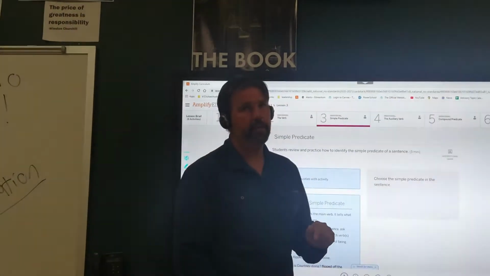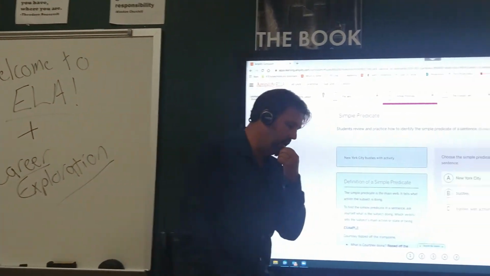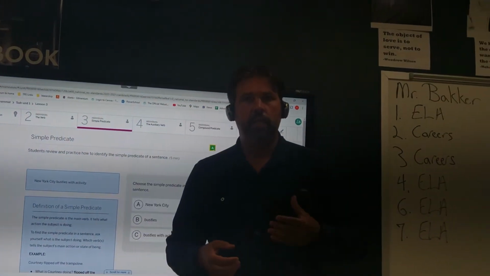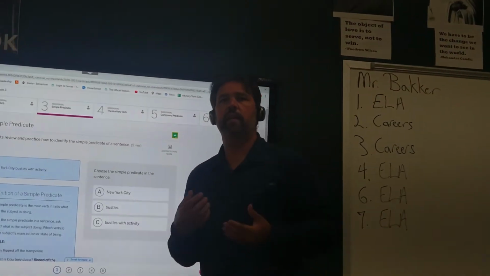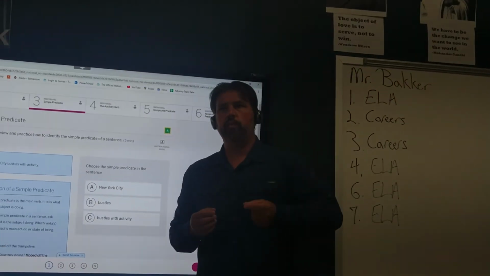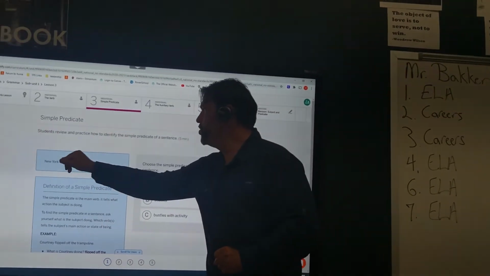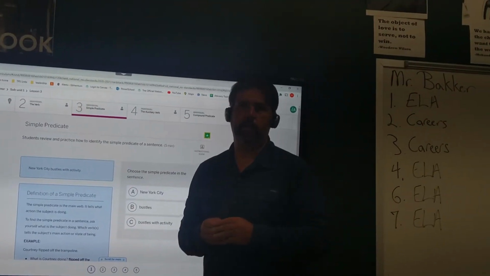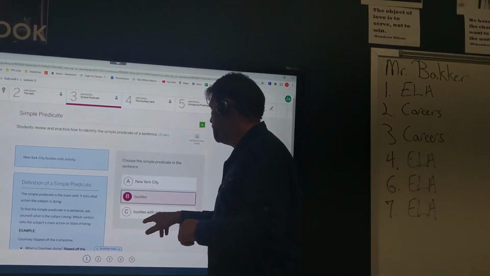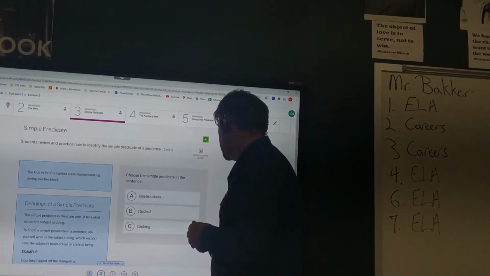On to slide 3, simple predicate. Now, we did the simple subject the other day. The simple predicate is when you take away everything else that provides fluff, everything else that gives you extra data that you maybe don't need. The simple predicate is just the action, just what took place. New York City bustles with activity. New York City bustles with activity is extra description. What it's doing is bustling.